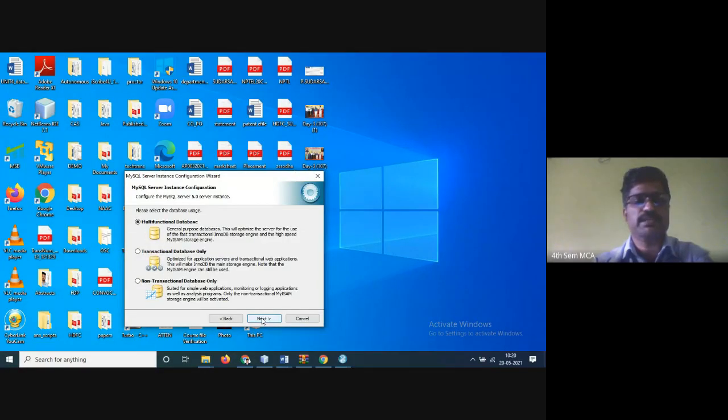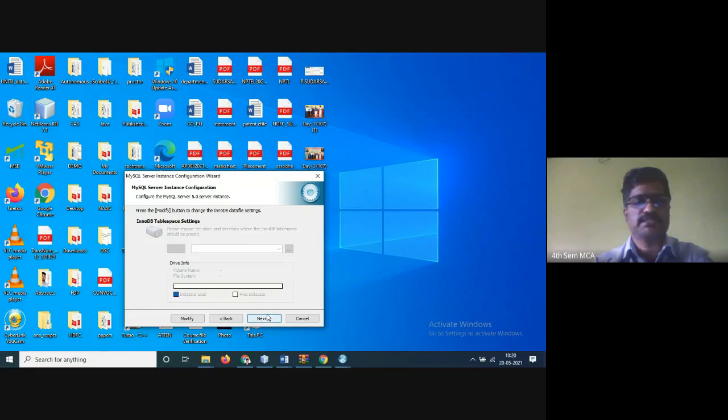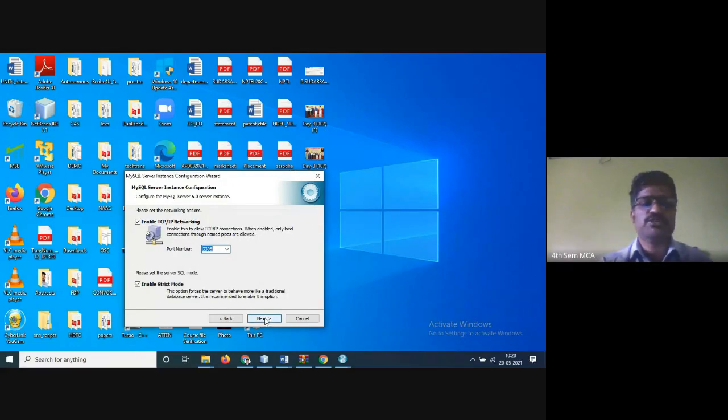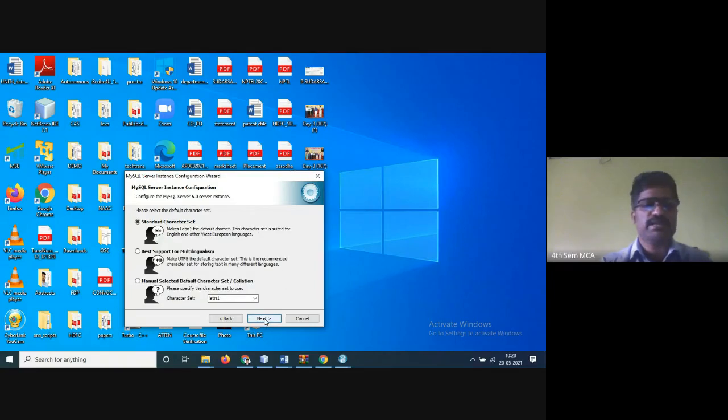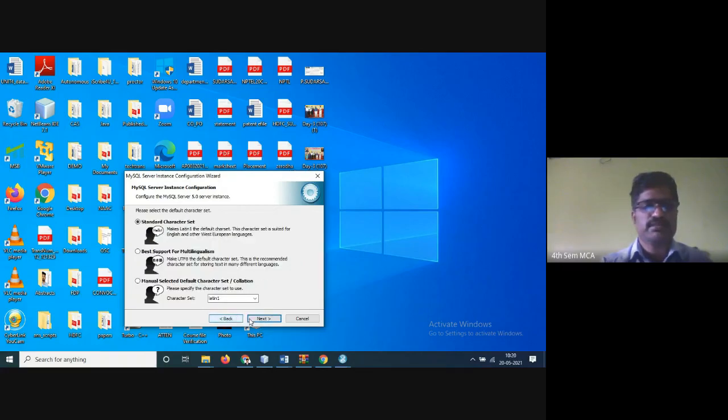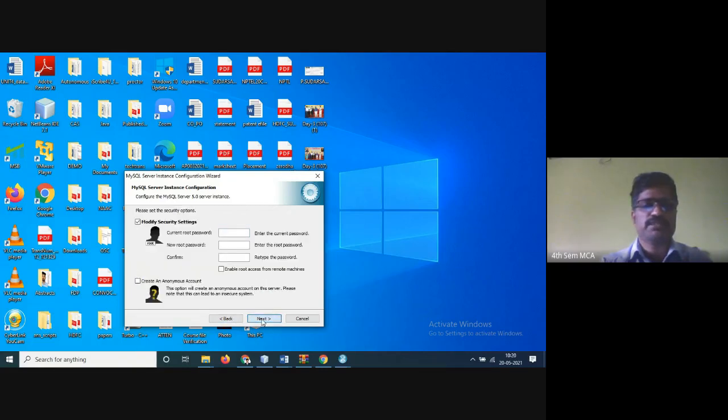So multifunctional database. Yes. Here also next only. This is also next only. This port number you have to remember: 3306. But anyway, it will be displayed there also, no problem. And here is the standard character set, one only. So MySQL.